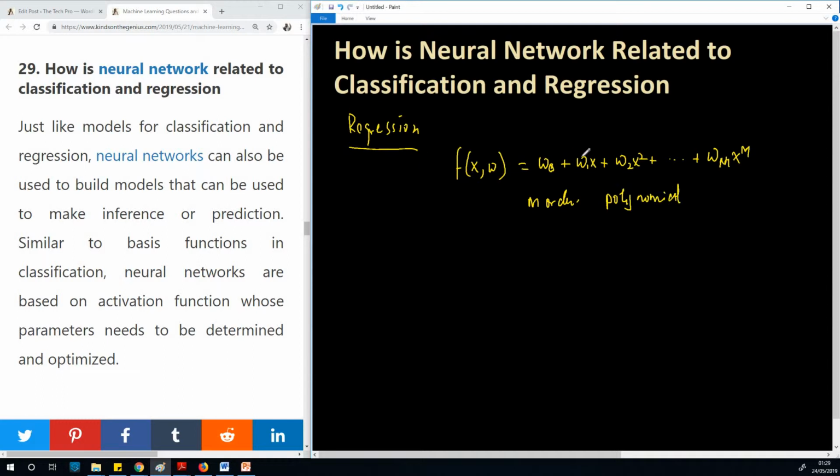So now we have a model for regression, and we can tune the parameters w to be able to give us a good fit for the data set.